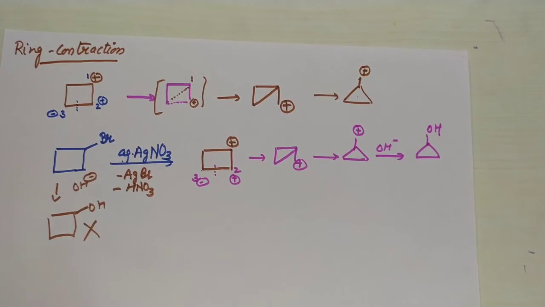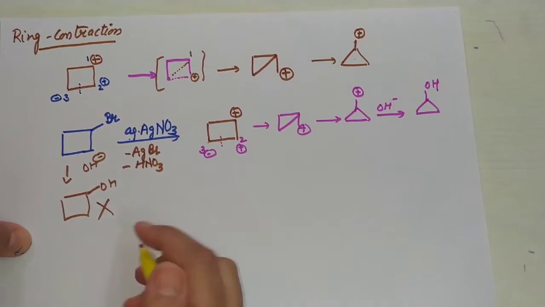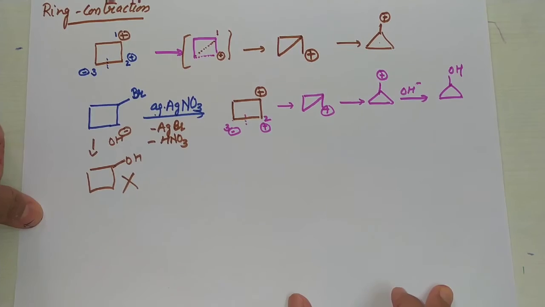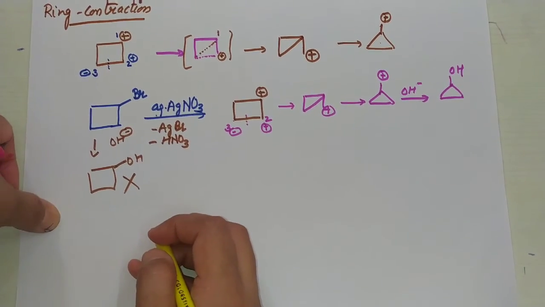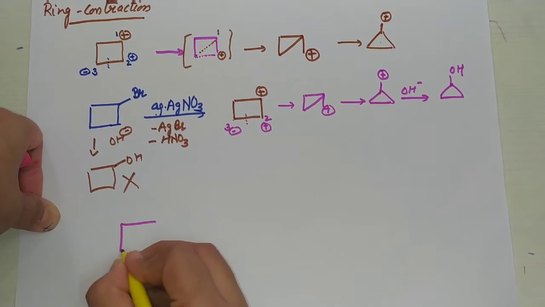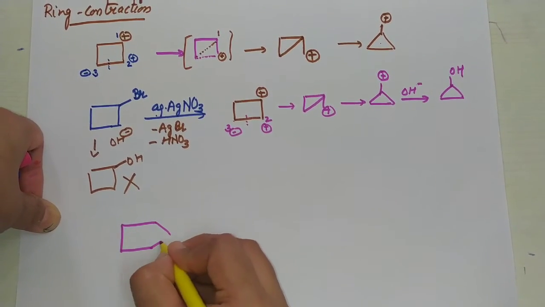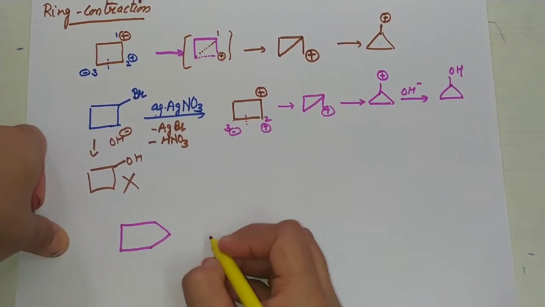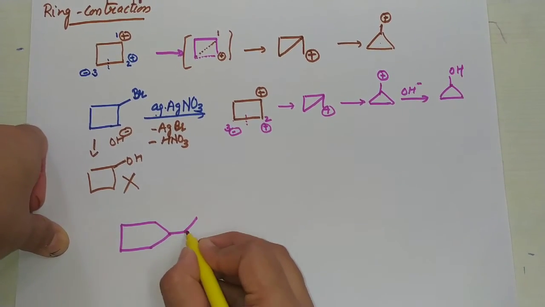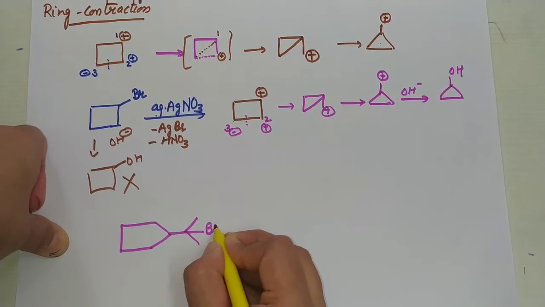And I will give one more question which you have to do by yourself for practicing, so that you learn about ring expansion or contraction. So what is the example? This is the example of a 5-member ring. I am taking the 5-member ring. This is Br.